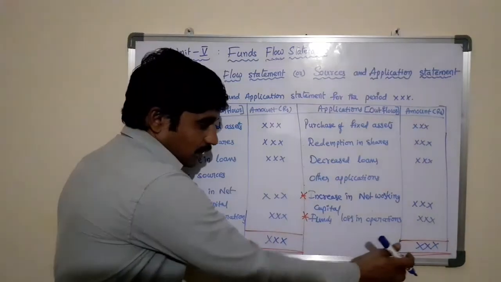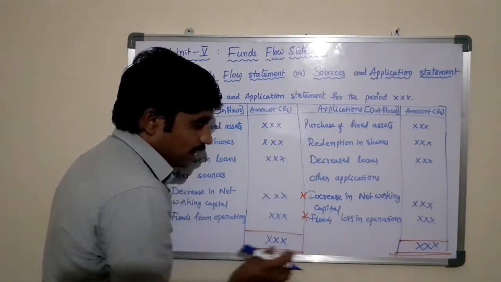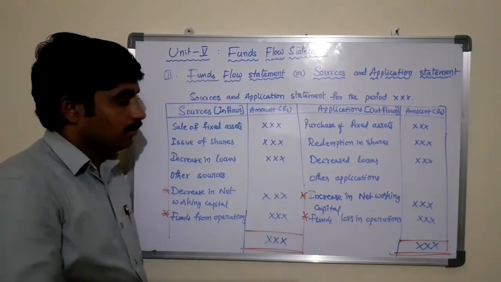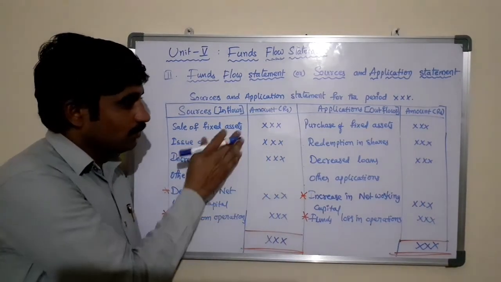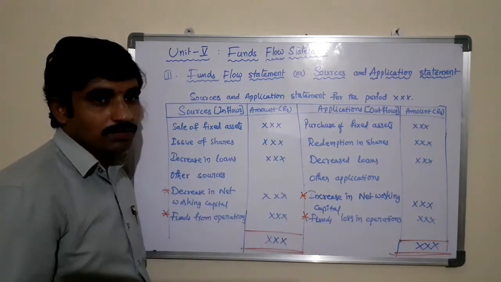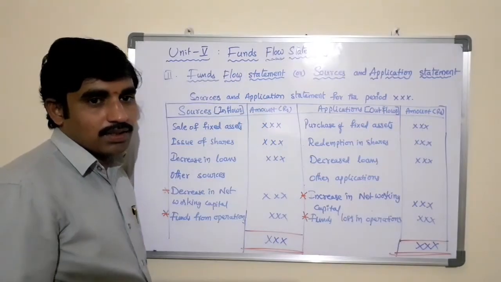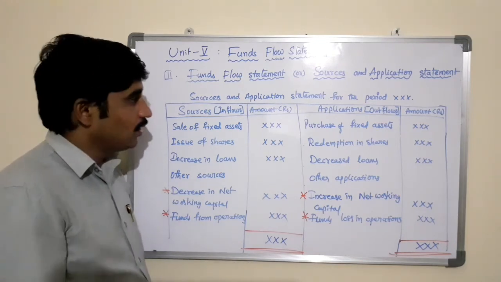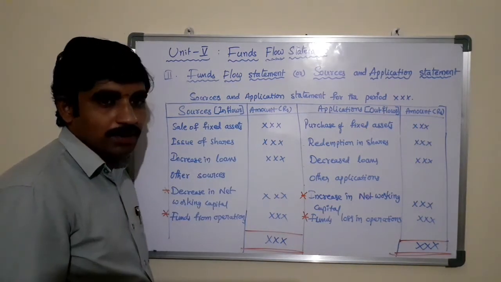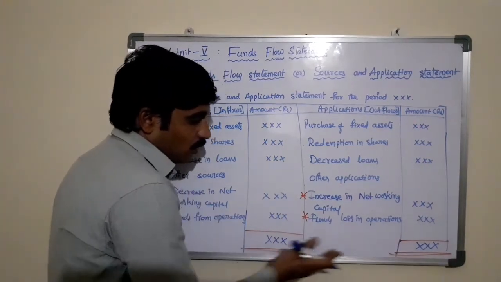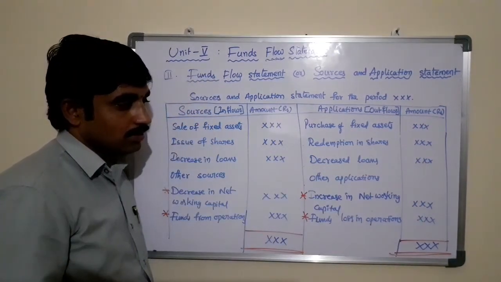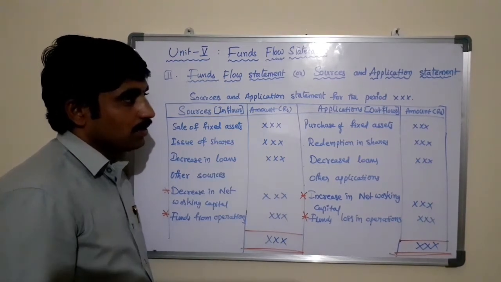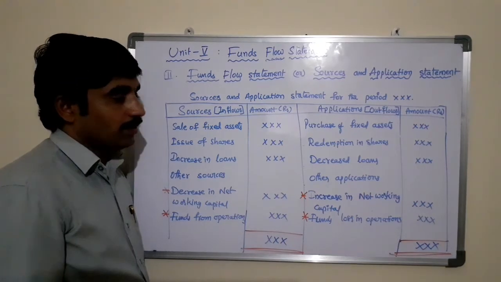If these two balances are mismatched, it means there are some mistakes in the posting of the items in the respective columns, in the statement of changes in working capital, or funds from operations, or profit and loss adjustment account, or the sources and application statement. You must tally these two columns in the funds flow statement. Only then can we say that the funds flow statement is showing accurate information.